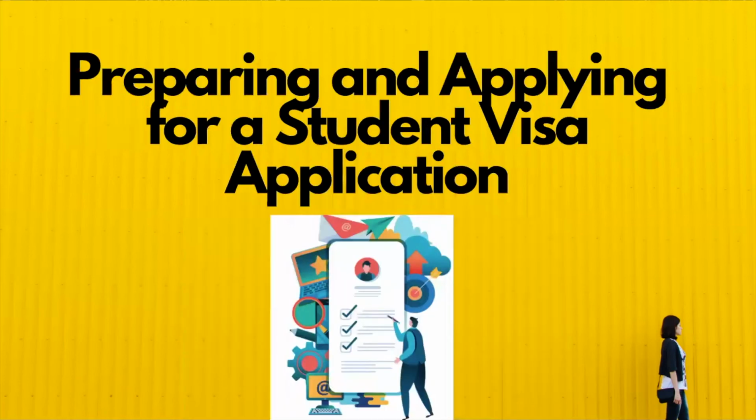Step 7, preparing and applying for a student visa. This is a crucial stage of the whole process. Apply at least 2 months in advance of your college start date. Different countries have a different process. Few ask for biometrics, few have health checkup report requirements. There might be an online or an offline visa application. The proof of funds required to show has different requirements. Even the education loan sanction letter has different formats for different countries. Double check the application process and requirements.